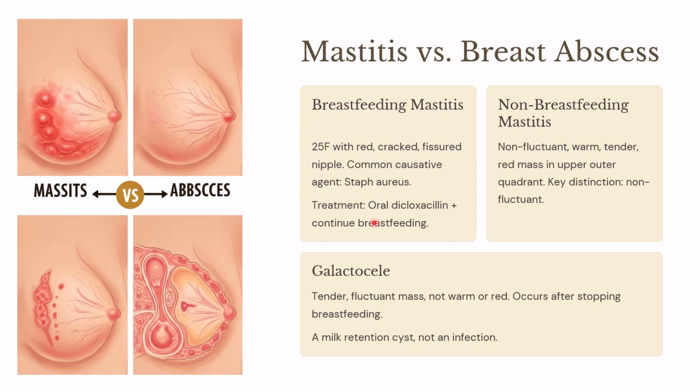Now you need to know that in mastitis, the "itis" shows that there is inflammation of the breast, isn't it? So because of the inflammation, the breast will look warm, tender, and erythematous, a red mass in the upper outer quadrant or whatever quadrant, but the key distinction is it will be non-fluctuant. Mastitis will be non-fluctuant. So which condition is fluctuant? Abscess. Breast abscess is the condition which will be fluctuant. This is the first point that you should know regarding the differences.